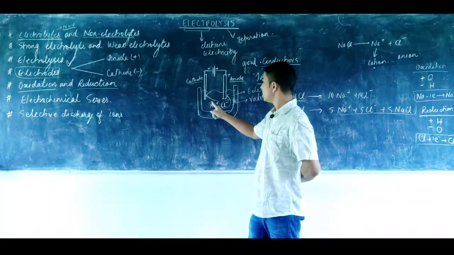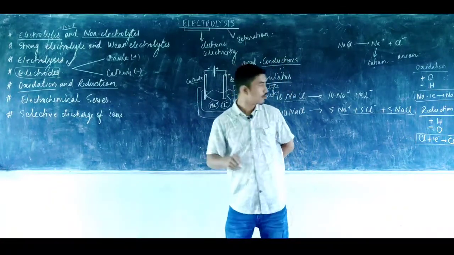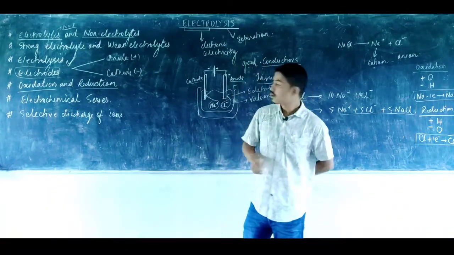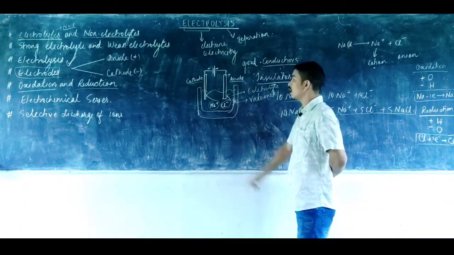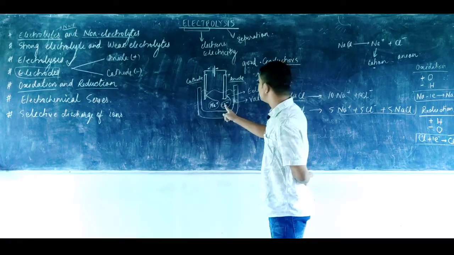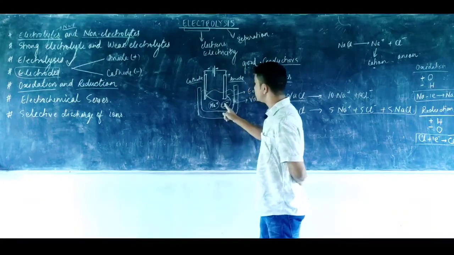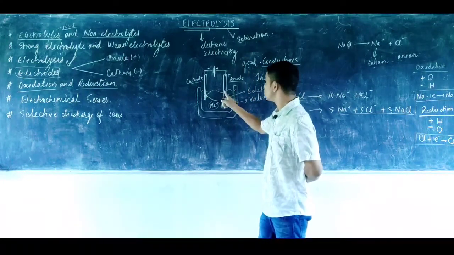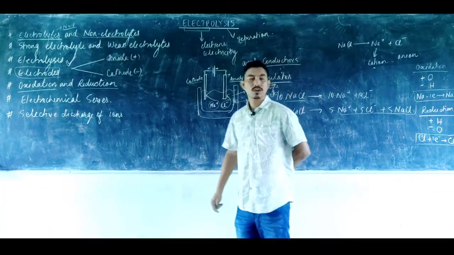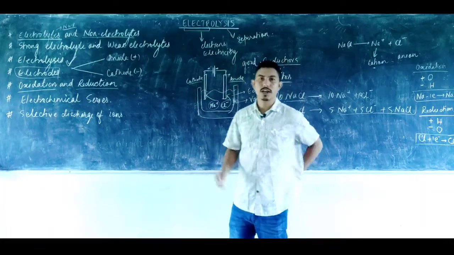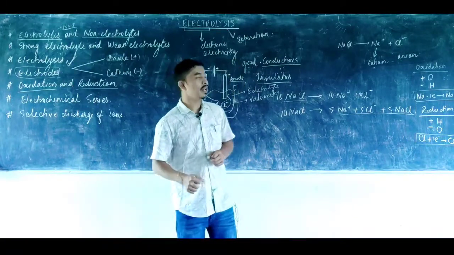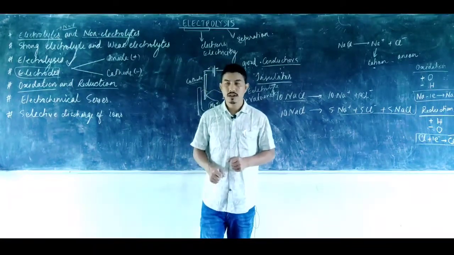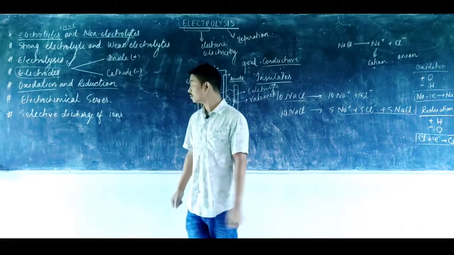Okay, so that process, the gaining of the electron, is a reduction. So at the cathode the reduction takes place, whereas at the anode, the negatively charged ion, which is an excess of electrons, goes towards the anode and loses one electron. So there the oxidation takes place, and both of these occur at the same time. That's why the process of electrolysis can also be called a redox reaction.